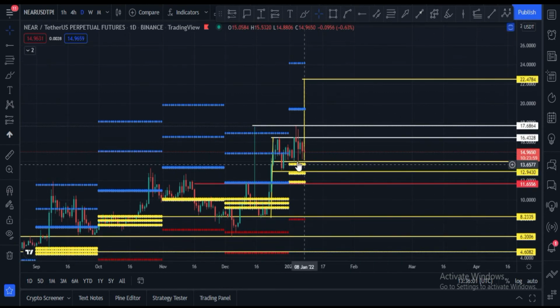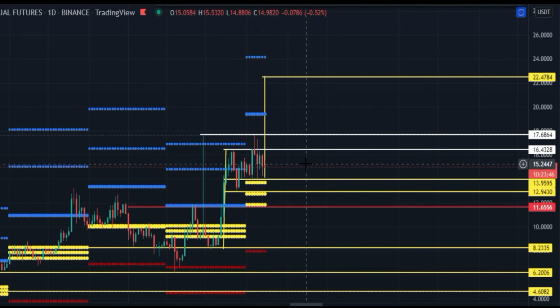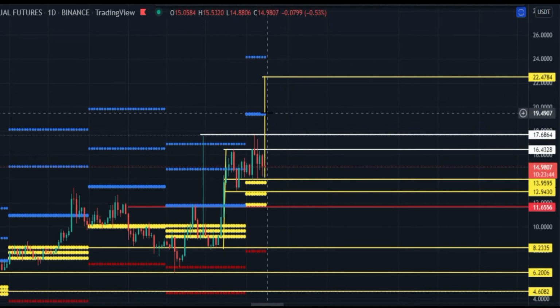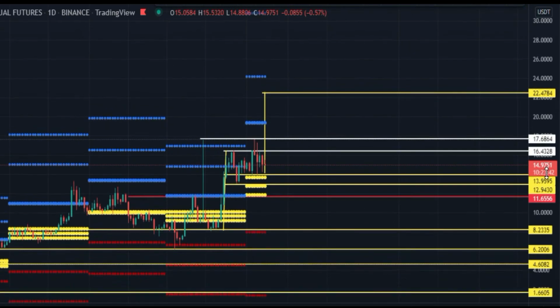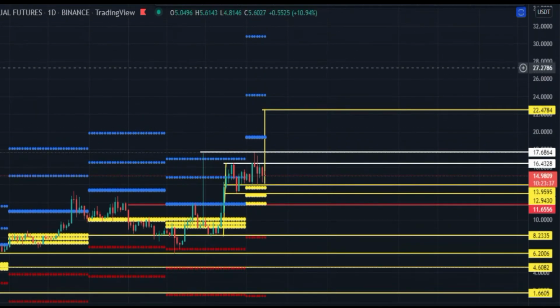Currently here you can see these are the main CPR levels. These white lines are the main CPR levels, and these CPR levels are acting like a support for NEAR Protocol. And here you can see these blue lines are our monthly CPR targets.